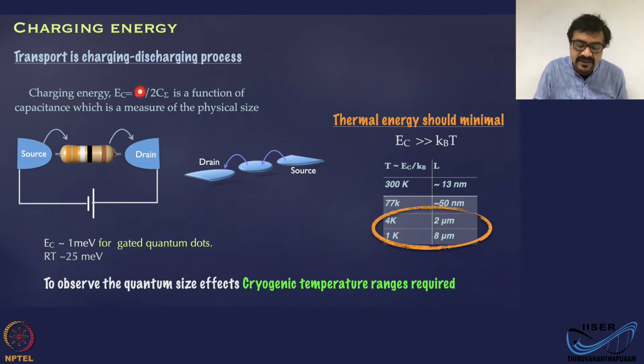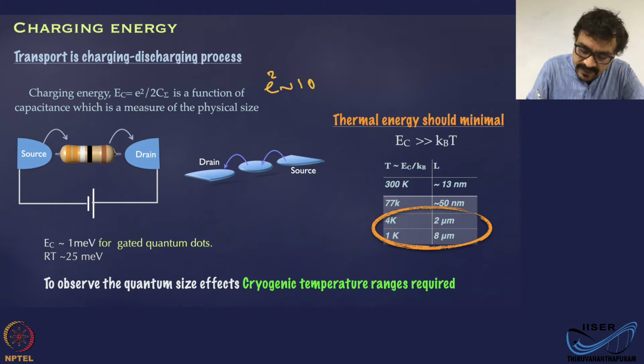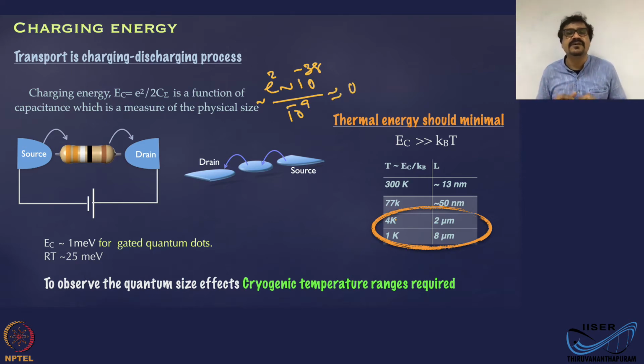E squared is of the order of 10 to the power minus 38 and C sigma is 10 to the power minus 9. And you know that this is really, really small. This is almost like 0, very close to 0. It's very, very small for a large object.